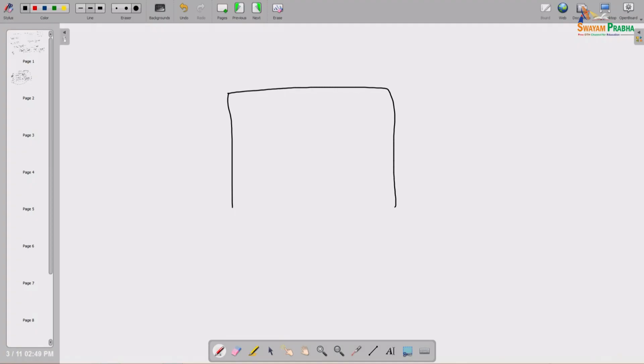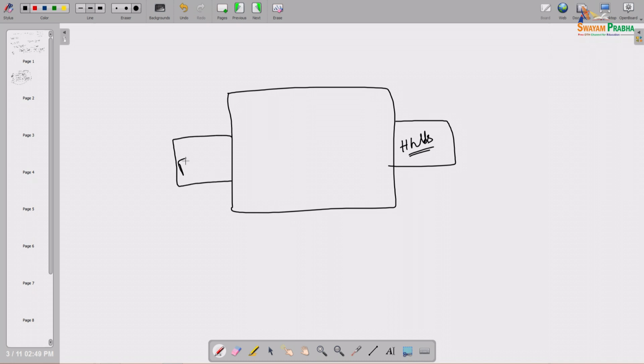This kind of one box was there. One side was households, and another side was firms. If you remember, goods and services were coming from firms to households.